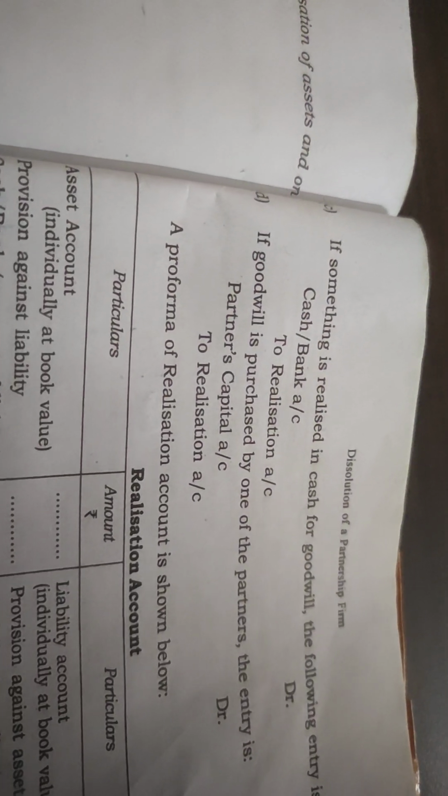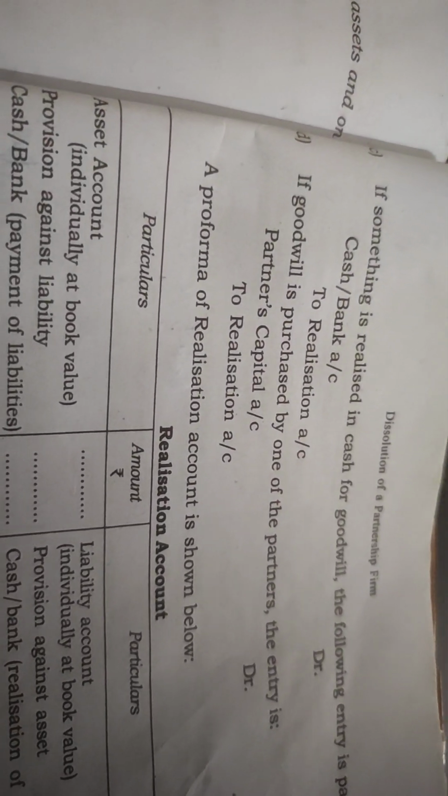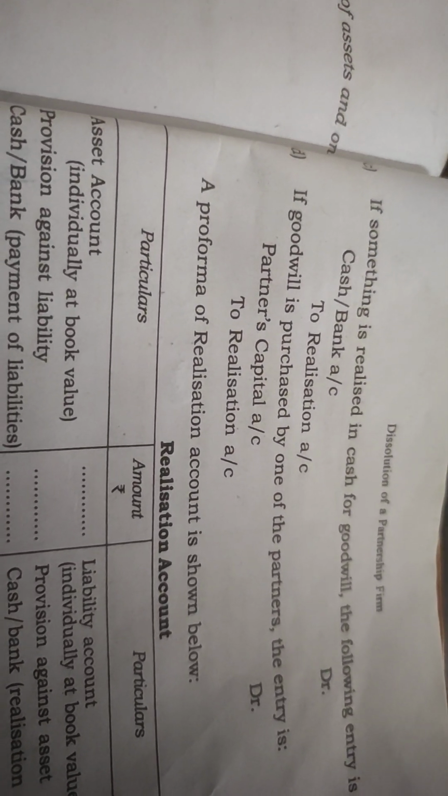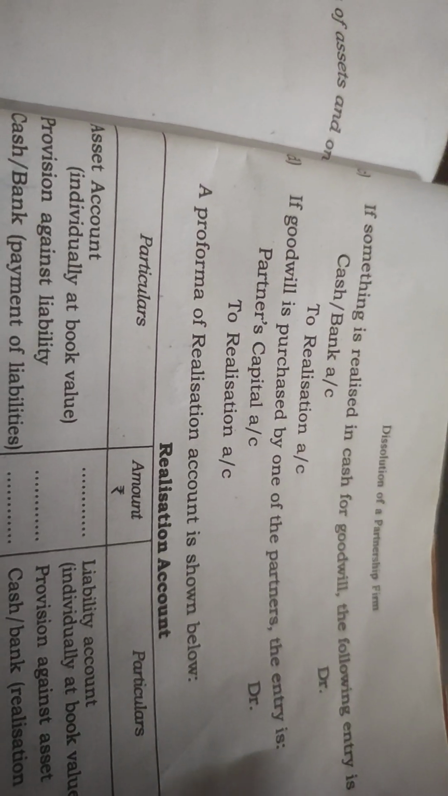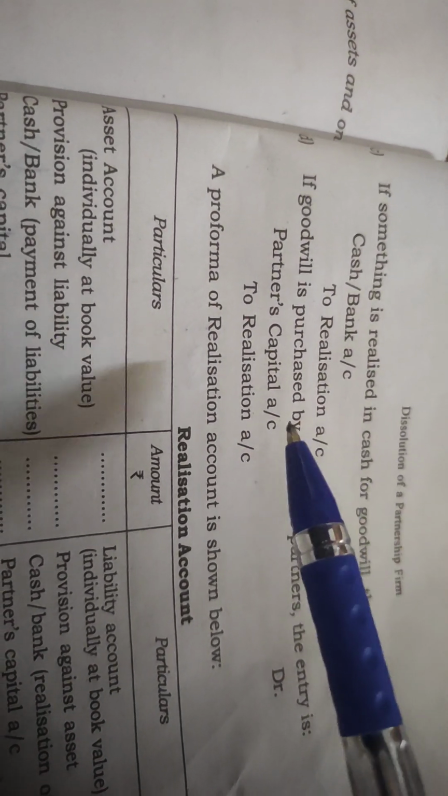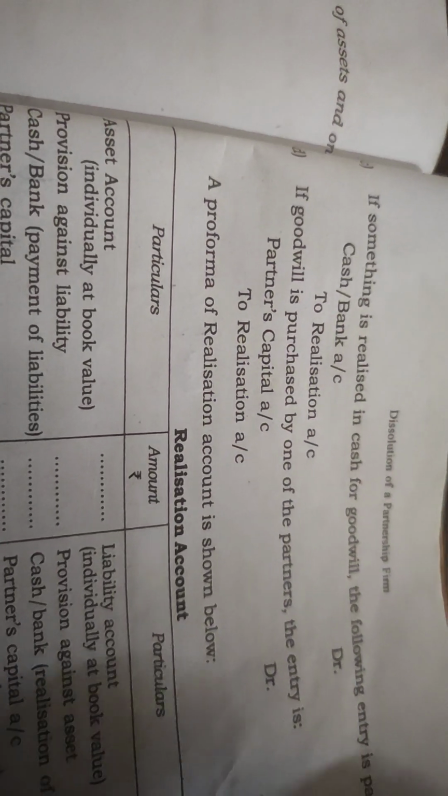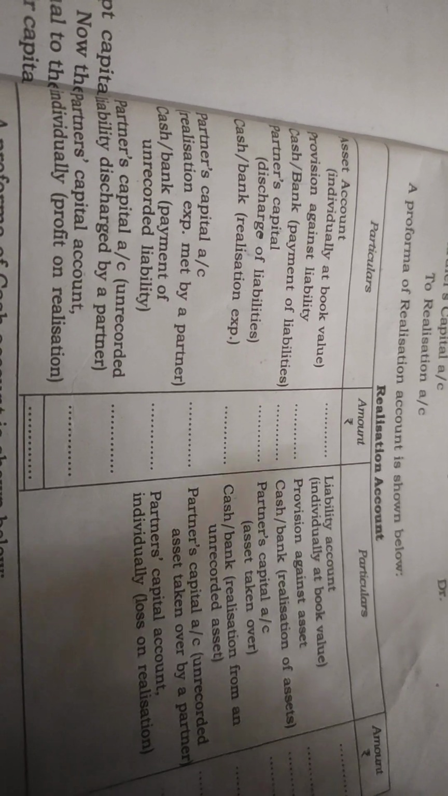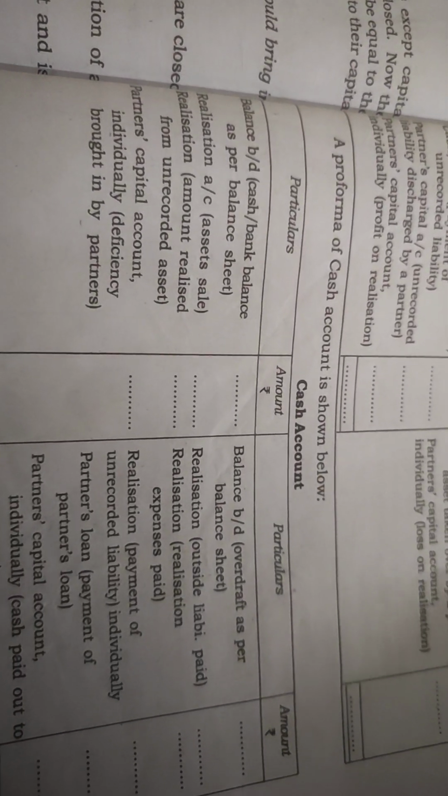If anything is realized in cash for goodwill, the entry will be cash or bank account debited to realization account. If goodwill is purchased by one of the partners, the entry will be partner's capital account debited to realization account. Then the format of the realization account is given. Then the cash account; these accounts are prepared from the journal entries discussed above.